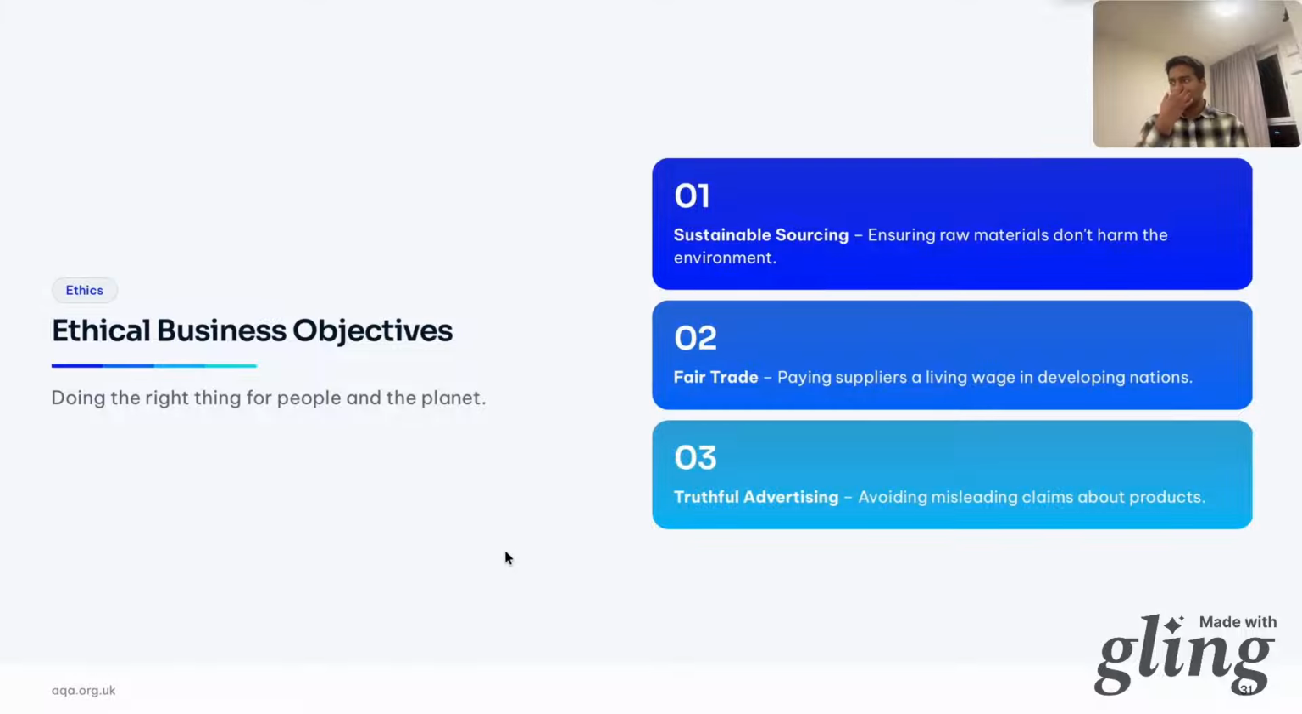There was one incident when Red Bull was promoting that it gives you wings. Somebody took it so seriously and said, it's not giving me wings. What do I do? And the court made Red Bull pay that customer a lot of money. Also, recently Deloitte had to pay a lot of money to the government in Australia for using ChatGPT to create their audit reports. So you have to be very truthful and maintain integrity.